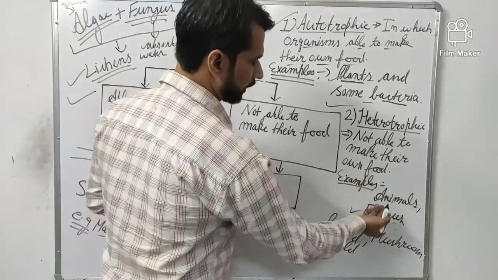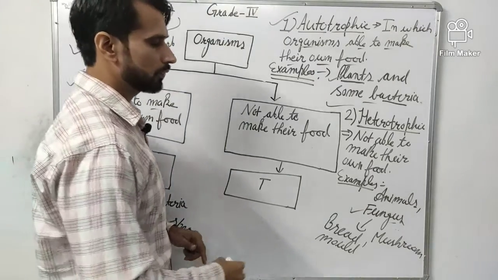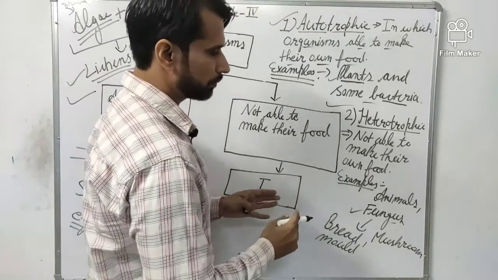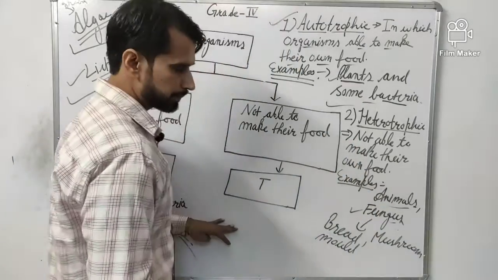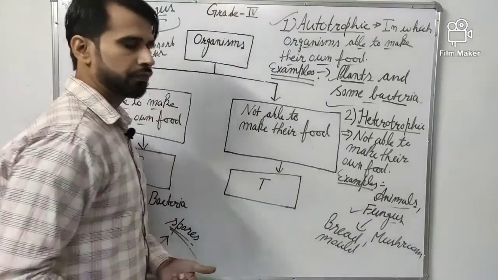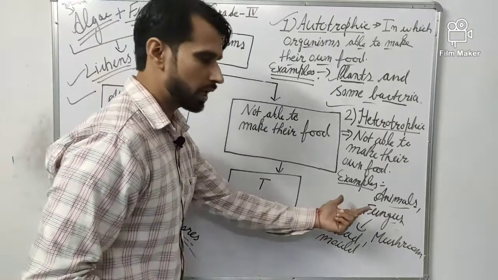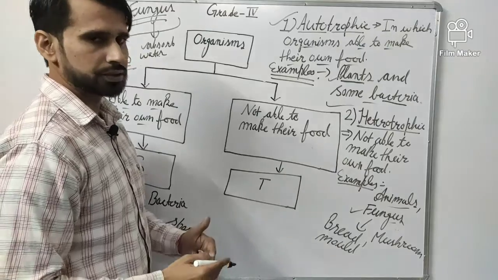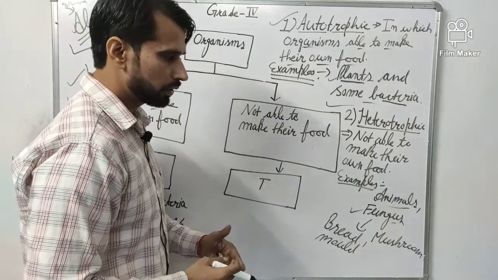Okay, similarly, the second group of organisms are those which are not able to make their own food. Okay, so not able to make their own food come in the category of heterotrophic. So heterotrophic means which are not able to make their own food. Examples in heterotrophic: all animals and another group of organisms which are called fungus. Okay, fungi are non-green organisms. They are not able to make their own food. So how do they prepare food?